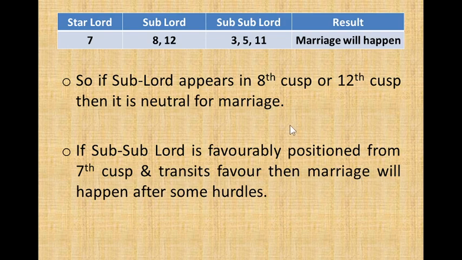So if the sublord appears in the 8th cusp or 12th cusp, then it is neutral for marriage. If the sub-sublord is favorably positioned from the 7th cusp and transit favors, then marriage will happen after some hurdles. Why some hurdles? Because here the sublord is neutral. It is not supportive. It's neutral, so there can be some delay, but afterwards marriage will definitely happen, provided transit supports.